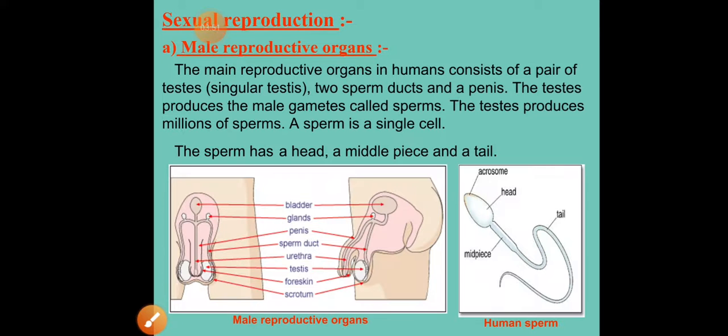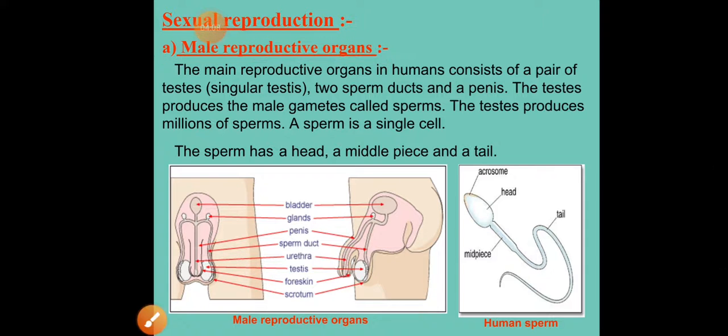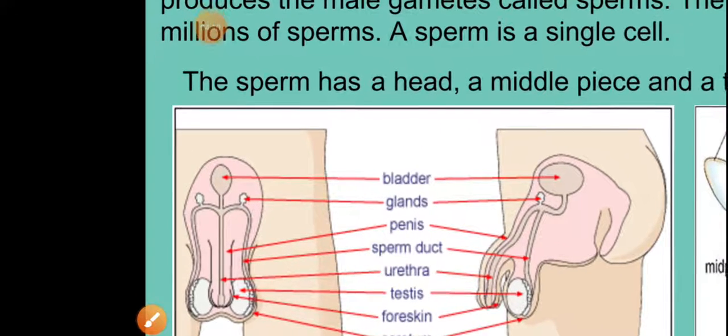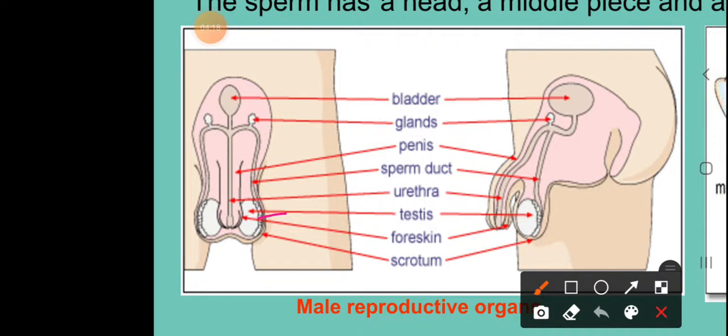So after learning about the different parts of the reproductive system, now let us quickly learn about the male reproductive organs and how they are helpful. So in the male reproductive system, if you observe carefully, the main organ that is helping in the production of gametes is the testis.